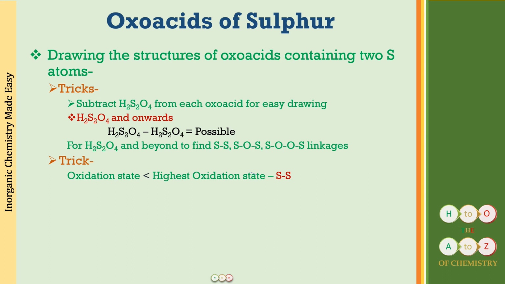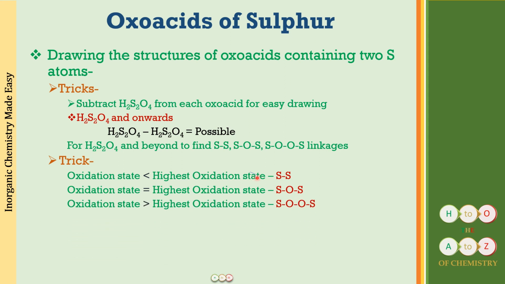If the oxidation state is going to be less than the highest oxidation state, that means less than +6, you will see a sulfur-sulfur linkage. If the oxidation state is equal to the highest oxidation state, it is going to be an SOS linkage. And if it is greater than the highest oxidation state, it is going to be an SOOS linkage. Easy enough, I think, no problems.